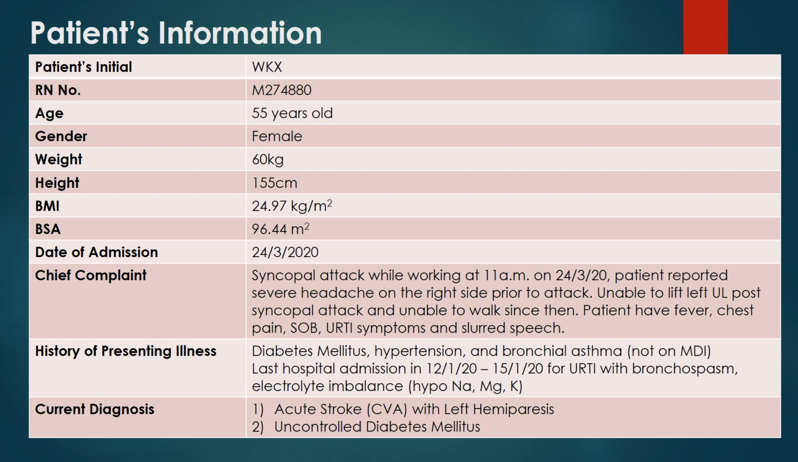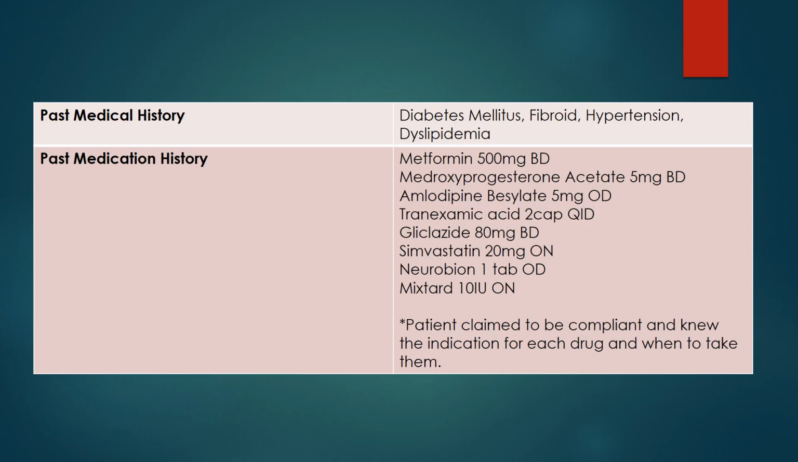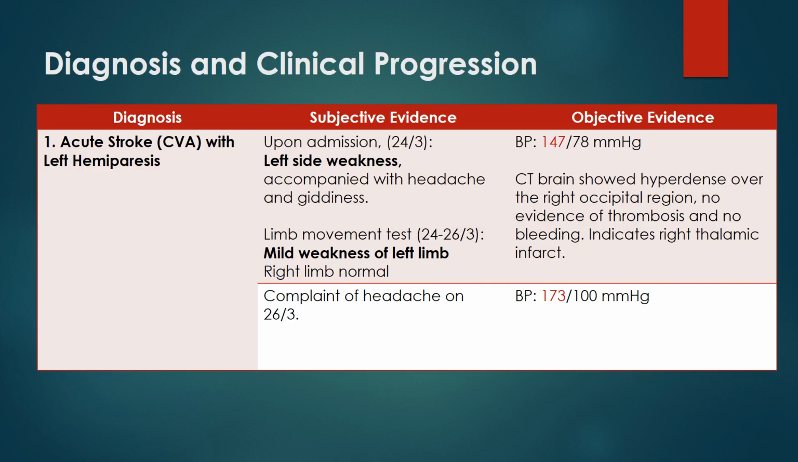Patient has history of DM, hypertension, bronchial asthma, and was last admitted to hospital for URTI with bronchospasm and electrolyte imbalance. Patient's current diagnoses are acute stroke with left hemiparesis and also uncontrolled DM. The info stated here are past medical history and past medication histories of patient. Patient claimed to be compliant and knew the indication for each medication taken and when to take them. Patient is diagnosed with acute stroke with left hemiparesis.